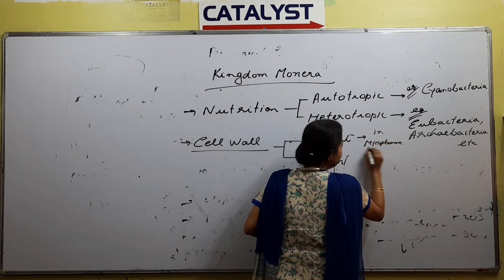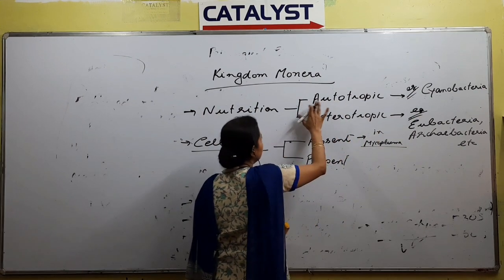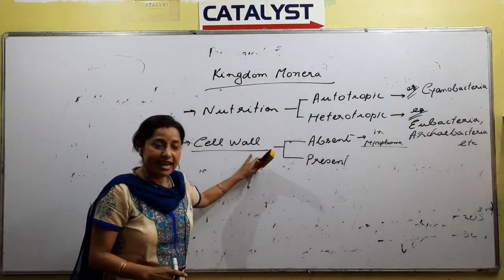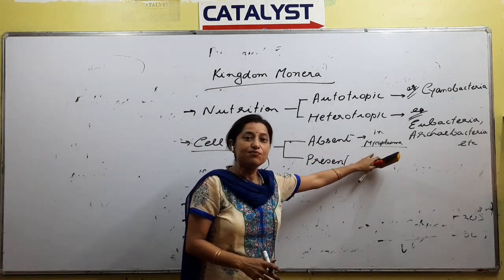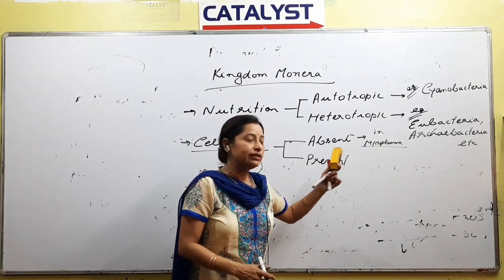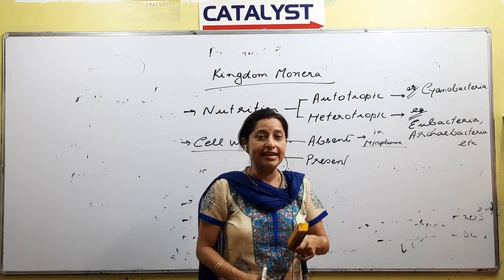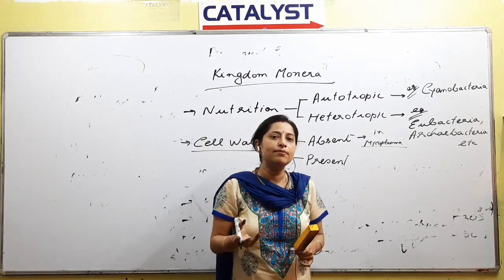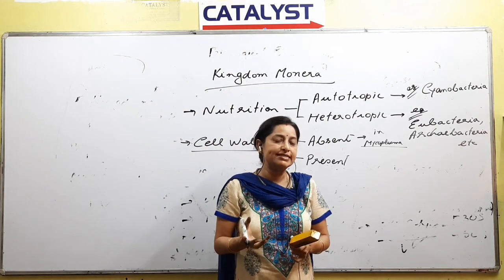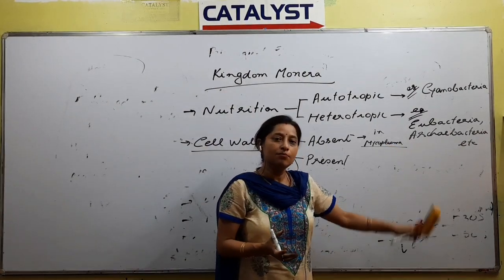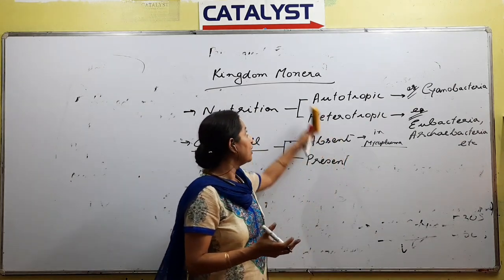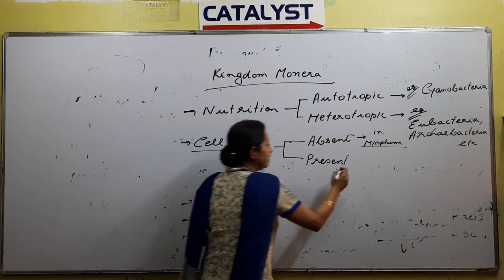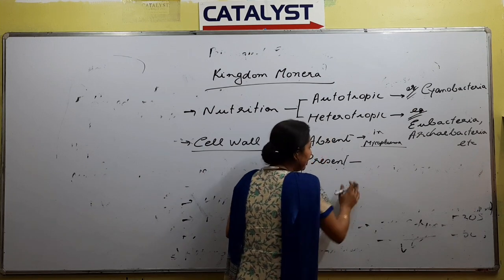You have to remember these examples, just as we remember cyanobacteria for autotrophs. Later you will know that this group of organisms is called the joker of microbiology. Mycoplasma is a group of Monera.